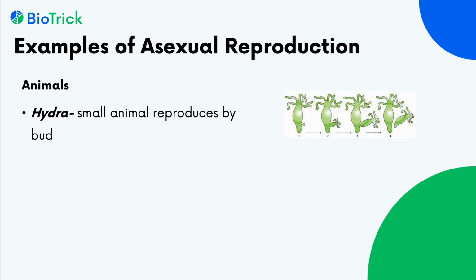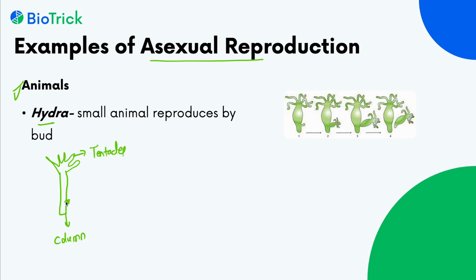Now let's see one of the most famous examples of asexual reproduction in animals, that is hydra. So now what happens in hydra? This is the column of the hydra, and these are called tentacles.